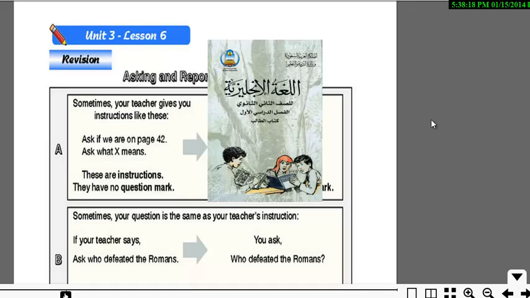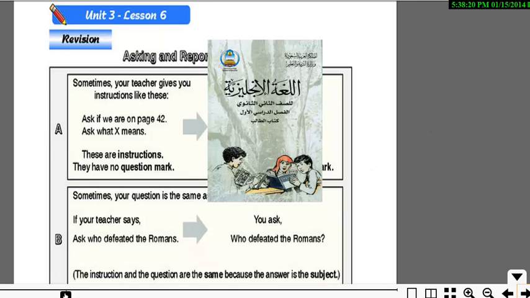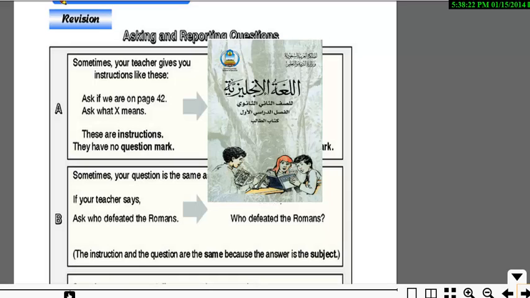Hello everyone, this is Unit 3, Lesson 6. We're not really reviewing; we're trying to learn something new about grammar. It's called asking and reporting questions.